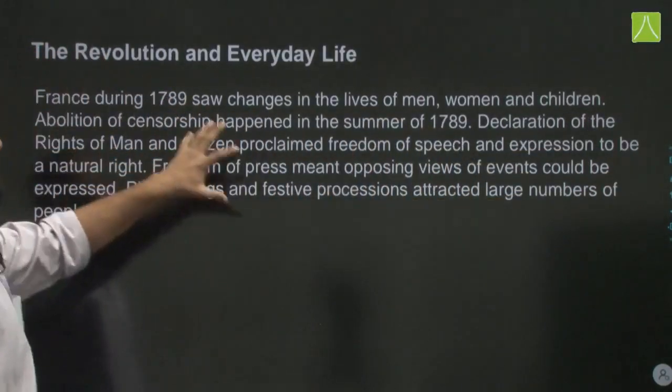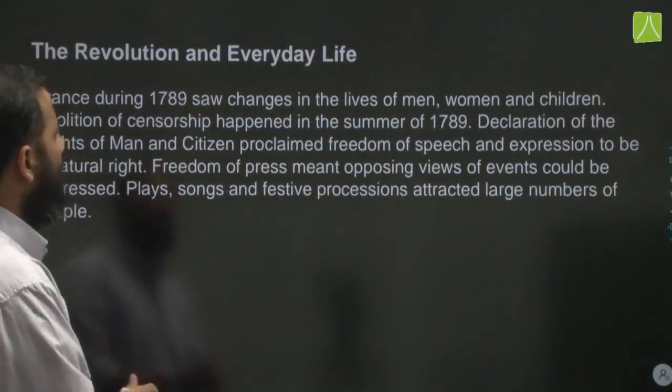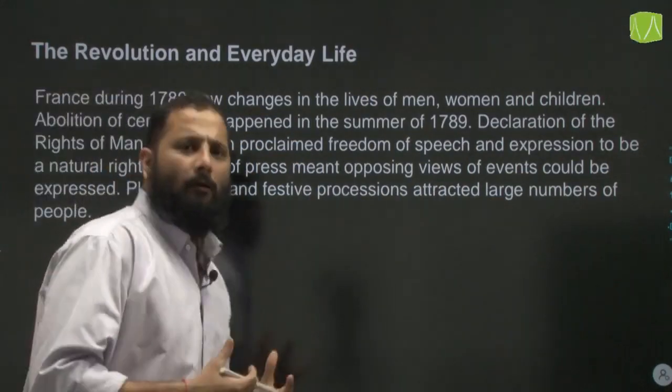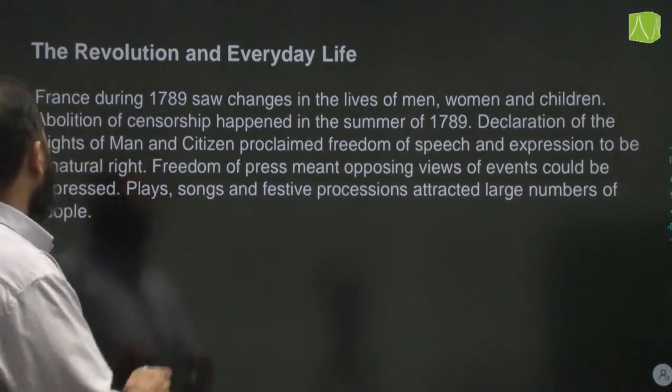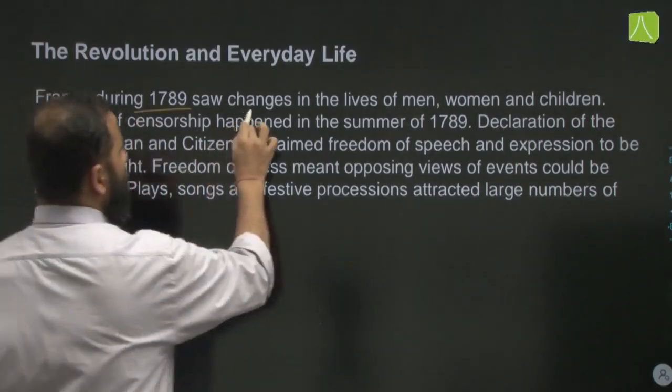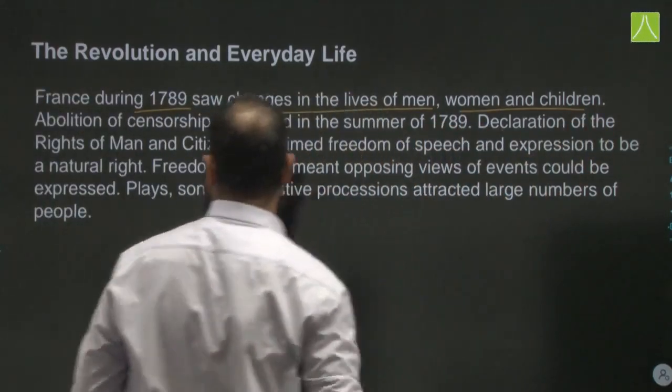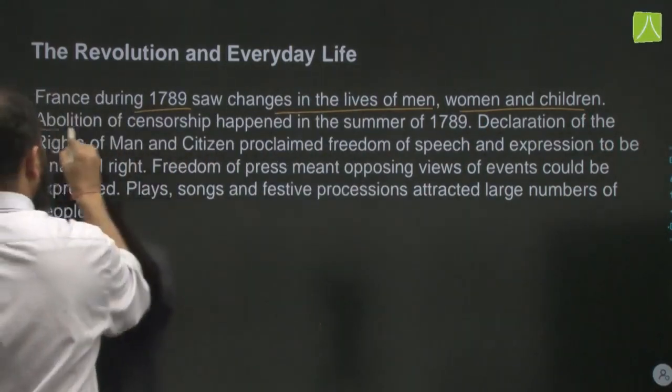Next is the revolution and everyday life. How everyday life was changed: the first thing was the right to freedom of speech and expression. France during 1789 saw changes in the lives of men, women as well as children. Abolition of censorship was an important aspect.